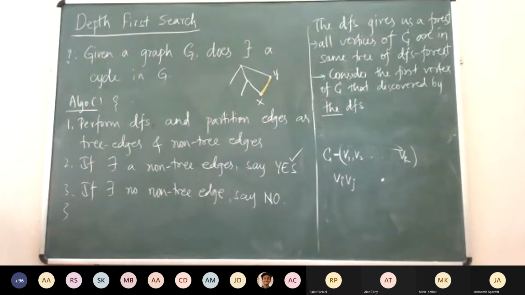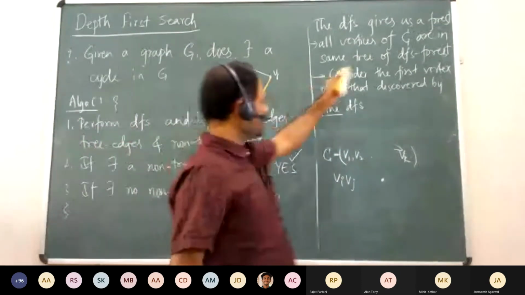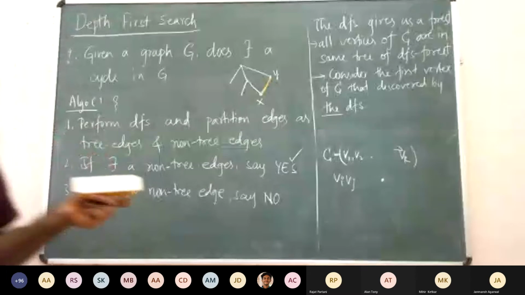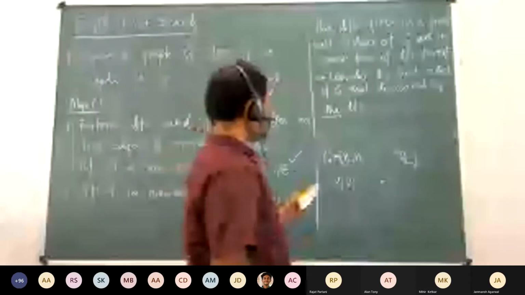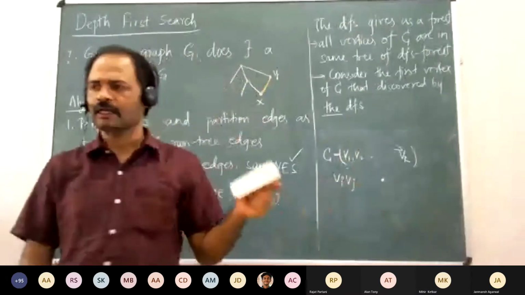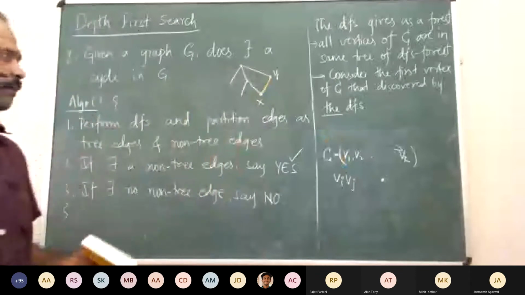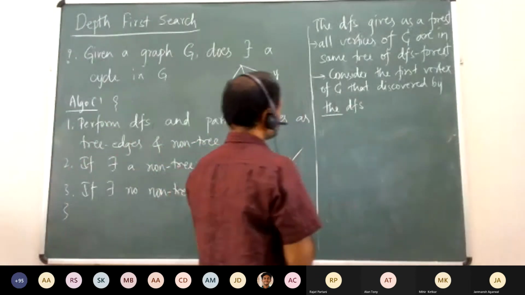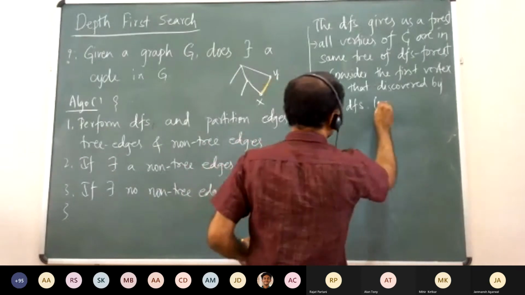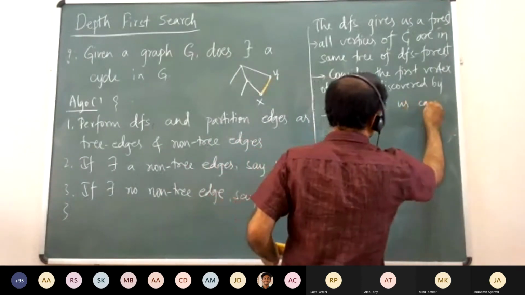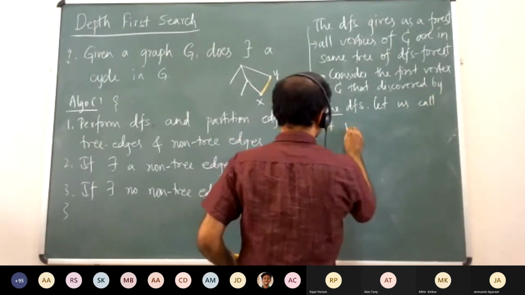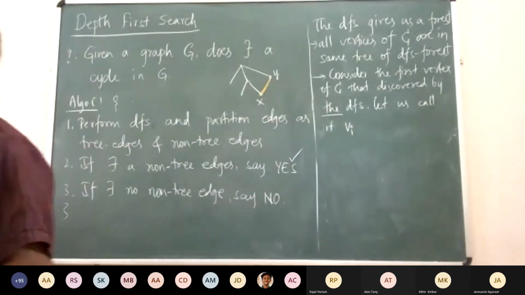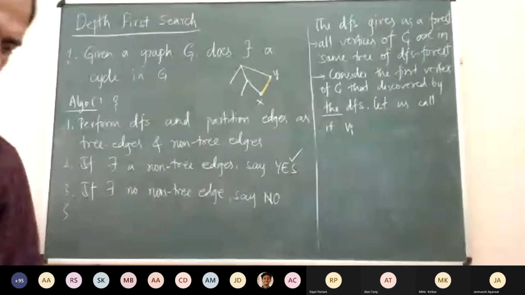Whatever that is taken, right? So you consider the first vertex, right? This DFS goes in some manner. At some point, it will visit one of the vertices of that cycle. You consider the first vertex of the cycle that is visited by this DFS. Let us call it, say, Vi. Vi is the first vertex that is visited from this cycle.